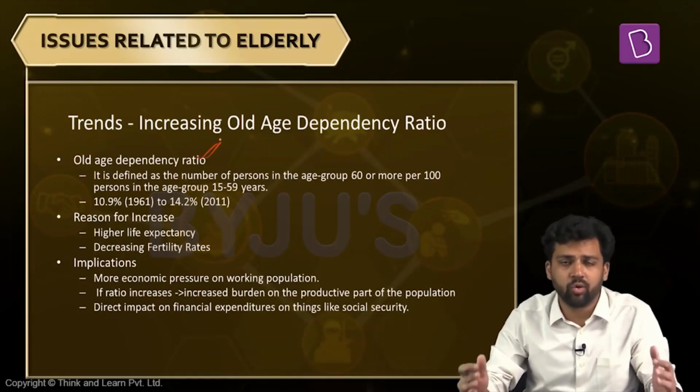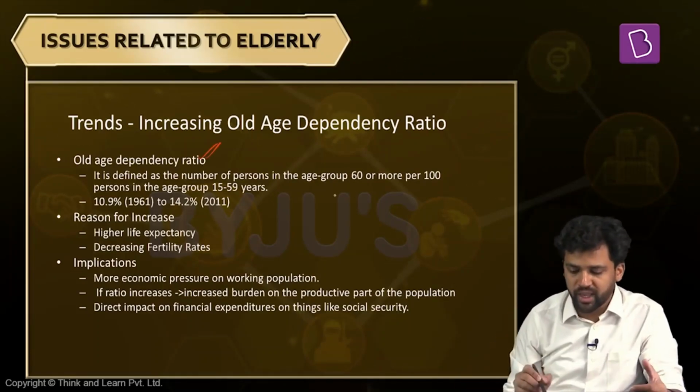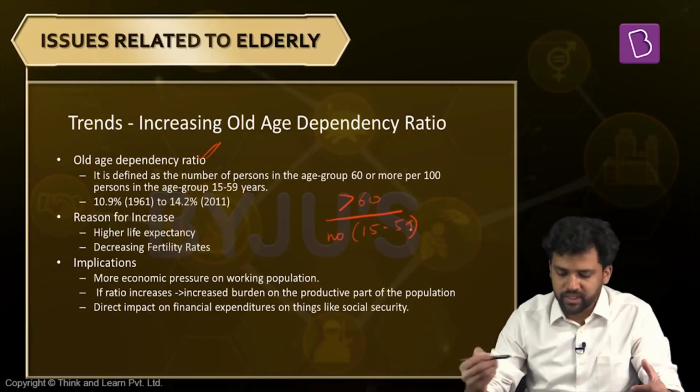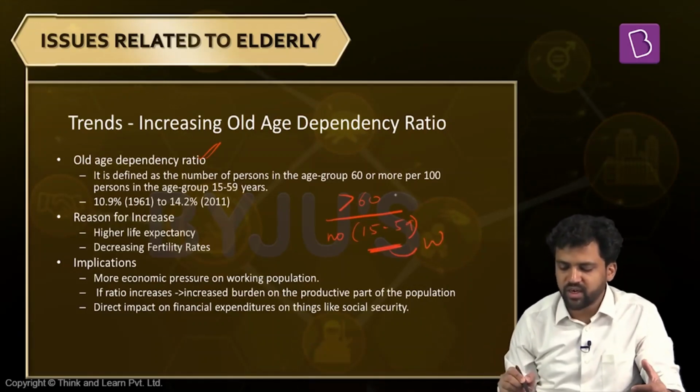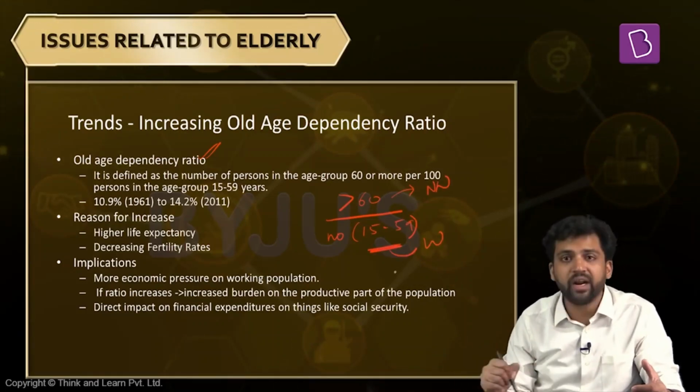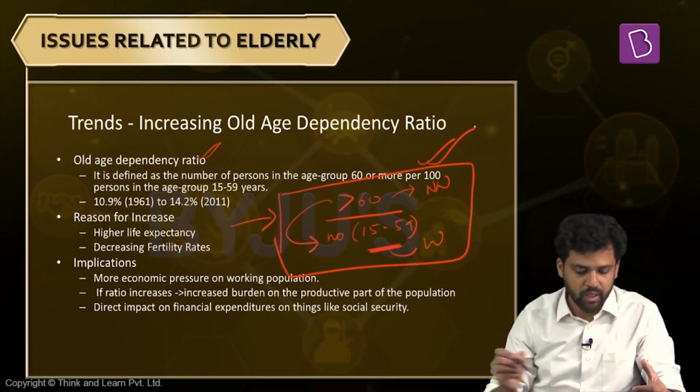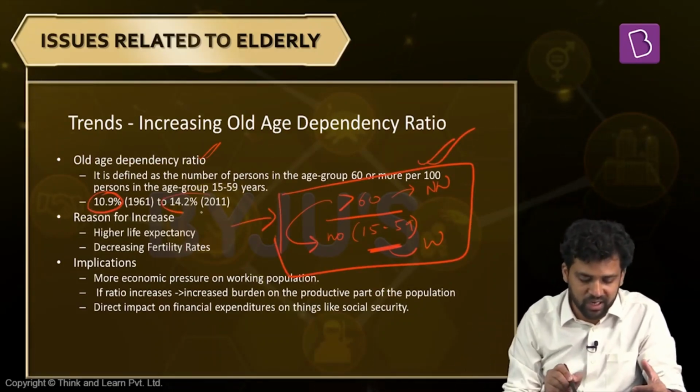Now, what is the old age dependency ratio and why should we know about it? Old age dependency ratio means the number of persons who are in the age category 60 or more divided by the number of people who are in the age category 15 to 59. That implies the 15 to 59 age category are the ones who are working. Those greater than 60, let's assume that they are not working, so they are dependent on the working age population. So it is being said that our old age dependency ratio will increase. As you can already note, it was 10.9% in 1961, and it has increased to 14.2%.